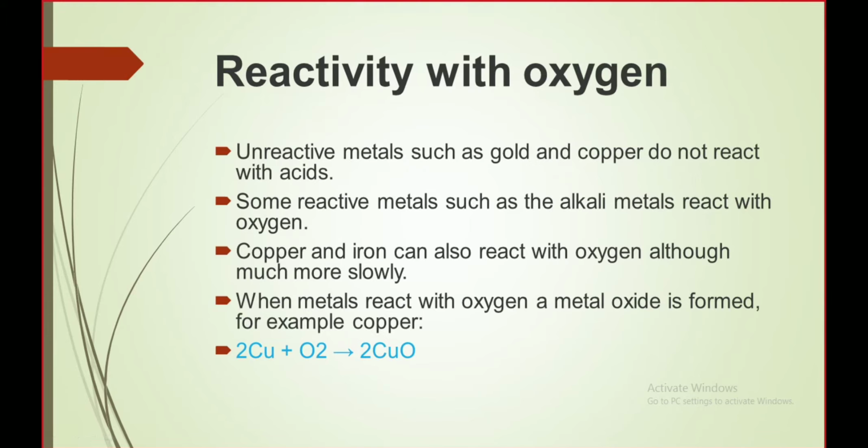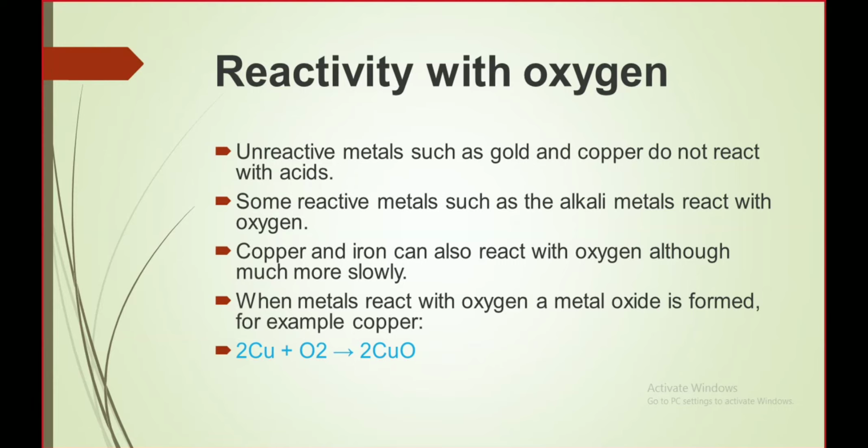So moving further, on the reaction towards oxygen, there are certain metals which are very unreactive towards oxygen, like gold and copper. Some very reactive metals such as the alkali metals react with oxygen, and copper and iron can also react with oxygen, and that process of reaction of the metals with oxygen is called rusting or corrosion, where you get the formation of a brownish layer of oxide. Sometimes iron and copper corrode, which weakens the metal, and the metal flakes away.